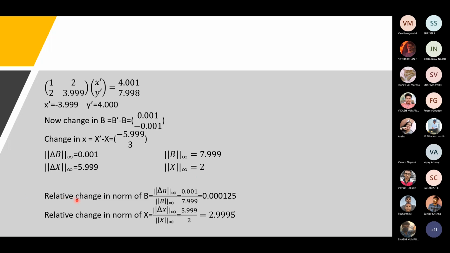When we calculate the relative change in B, we divide the infinity norm of delta B by the infinity norm of B, and we get 0.000125. The relative change in x, which is the infinity norm of delta x by the infinity norm of x, is 5.999 divided by 2, which is equal to 2.9995.